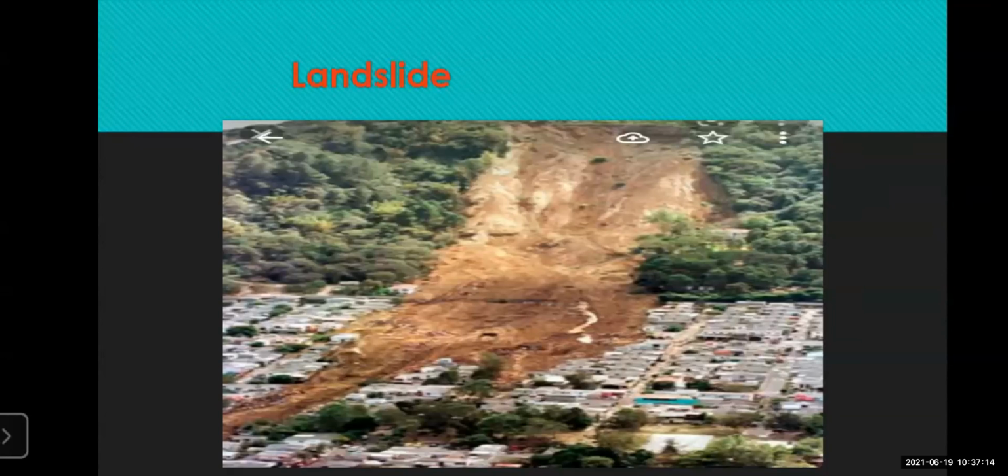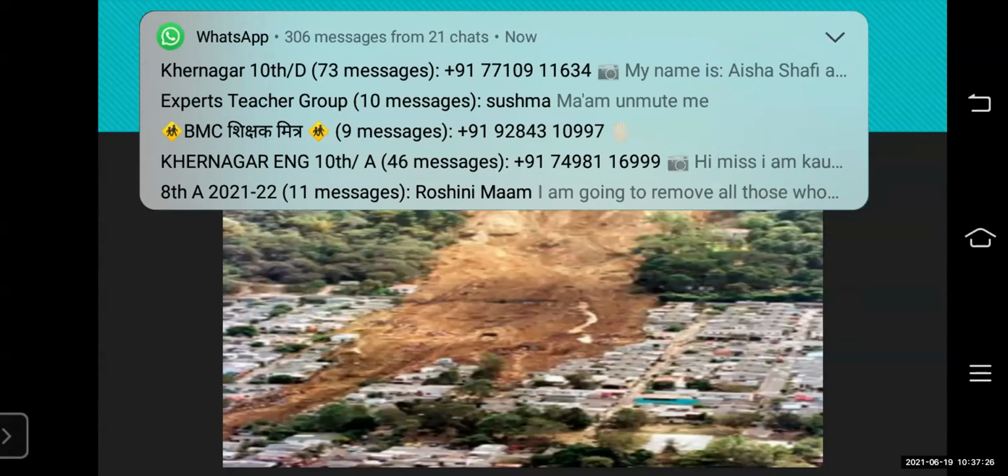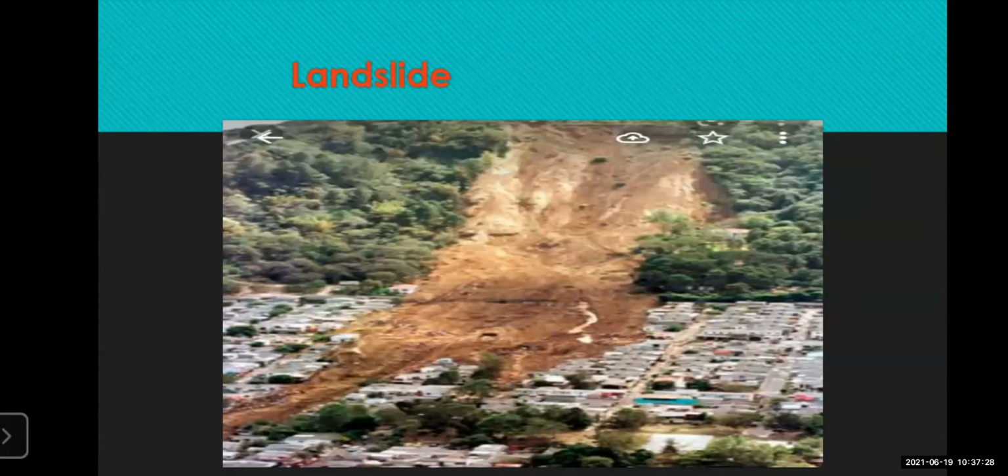A similar condition occurred just a couple of years ago in Malin village near Pune. You must have seen this in the news. The whole area was under mudslides. Many people died. The houses went inside the mud, and the whole village was inside the mud.